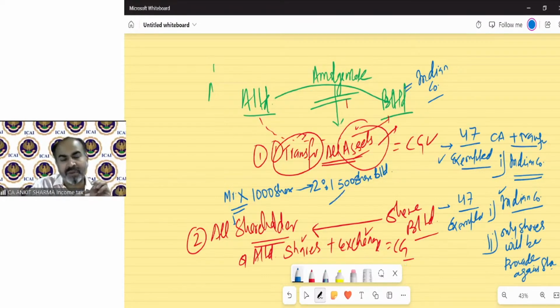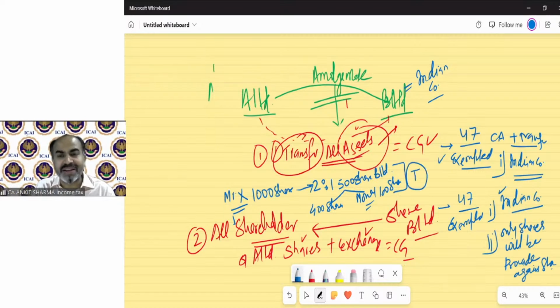But what happens if B Limited provides 400 shares and money for 100 shares? If money or any other asset is involved in exchange of shares, then this capital gain will not be exempted. It is going to be taxable. So only shares will be received against the shares. If 400 shares have been given, and for 100 shares money has been given to Mr. A, then that is not exempted. That is going to be taxable.